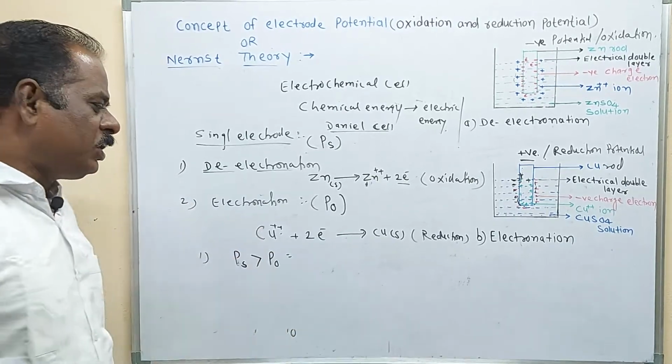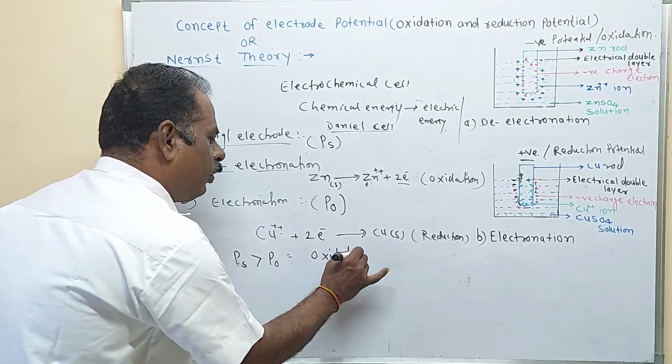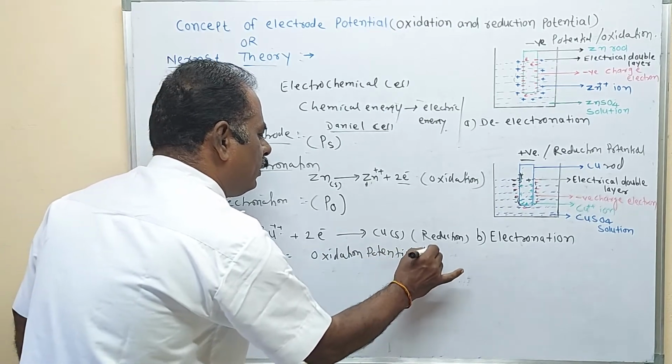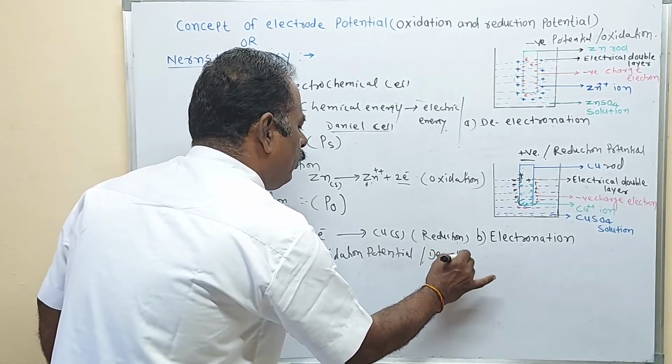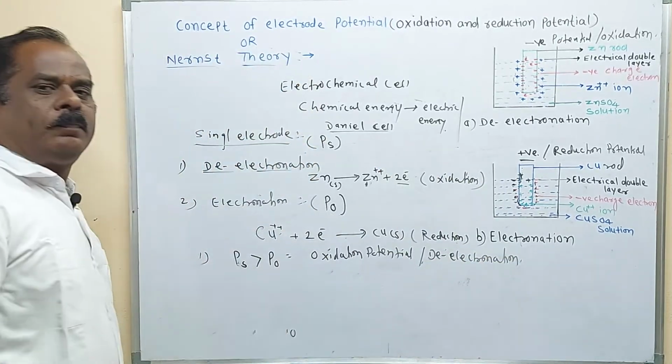Then the potential developed is called the oxidation potential, or de-electronation. This is the first possibility.